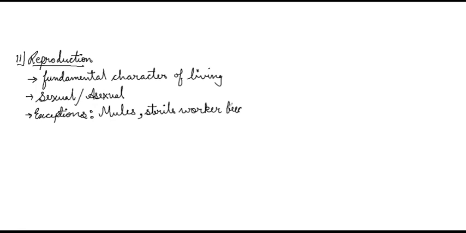So in case of honey bees, there are three types of bees: the worker bees, queen, and the drones. Drones are the male honey bees which are fertile. Queen is fertile, but these worker bees which are female are the infertile bees. Then we have the infertile human couples. The last example for us is infertile human couples. So there are certain couples which cannot give birth and they are known as infertile couples.